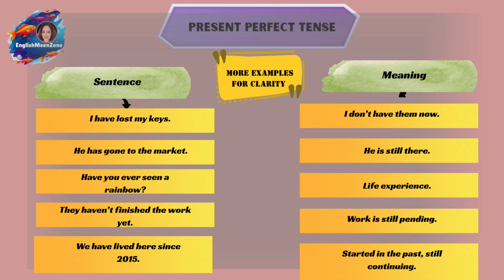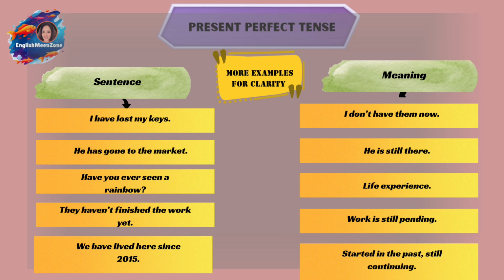Then when talking about a specific finish time in the past, you do not use present perfect. Using it with past time expressions like yesterday, last week, etc., you do not use the present perfect. Describing historical events, you don't use present perfect.